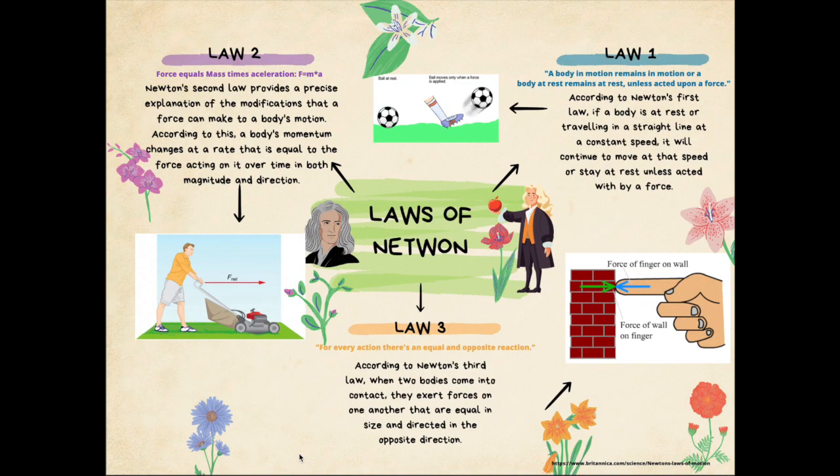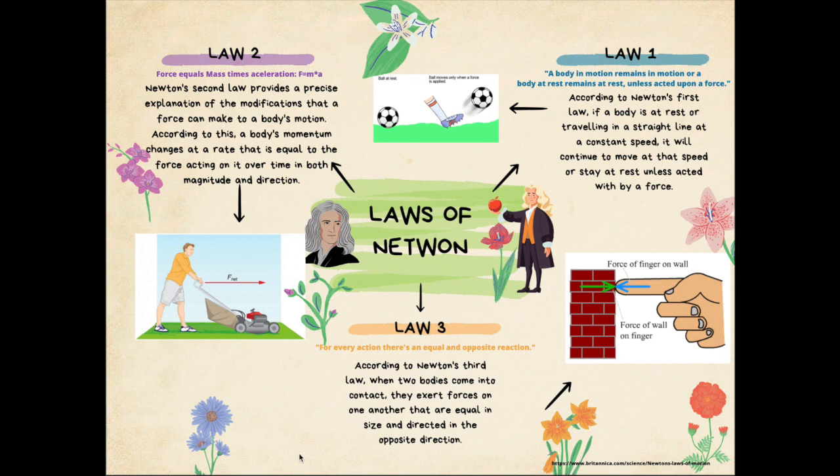explains how everybody at rest or traveling at a constant speed will remain at rest or at the constant speed without being acted on by an external force or another force. The second law of Newton provides a precise explanation of how bodies interact with forces that are acted on by another individual or object, and it explains that the rate is equal to both the force acting on it and the magnitude and direction that you could say it goes towards.